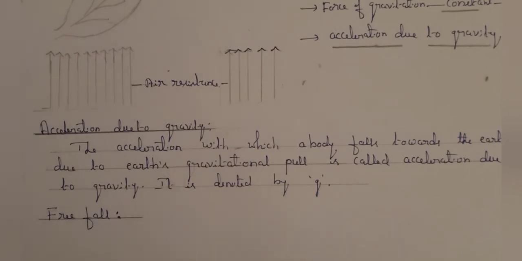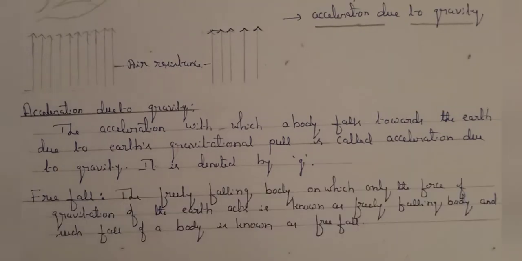And the falling body on which only the force of gravitation of the Earth acts is known as a freely falling body, and such a fall of a body is known as free fall. And a freely falling body has acceleration equal to the acceleration due to gravity. Next, let us know about the expression for the acceleration due to gravity.